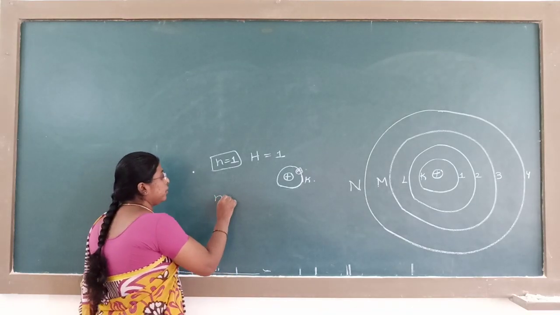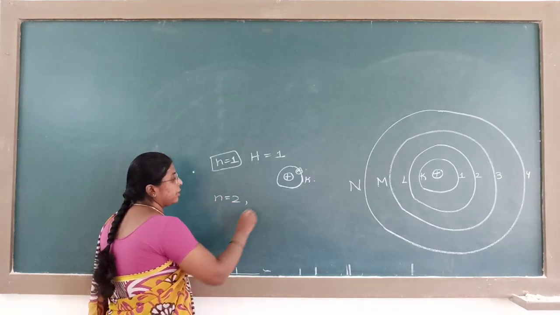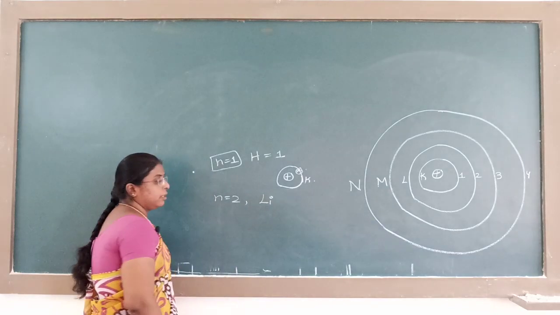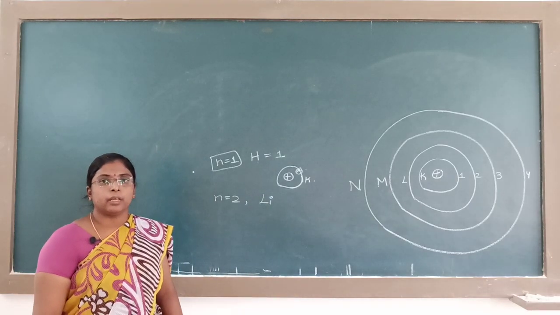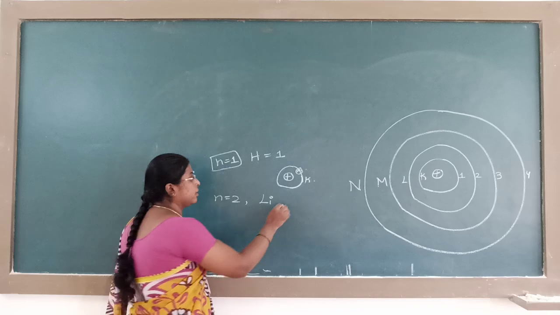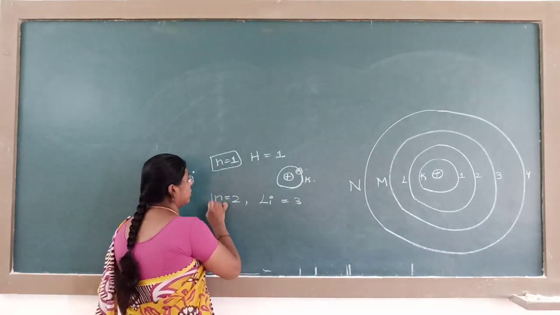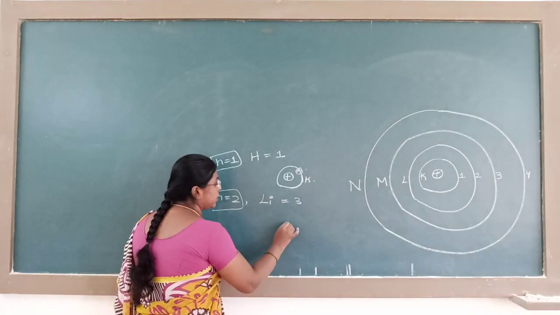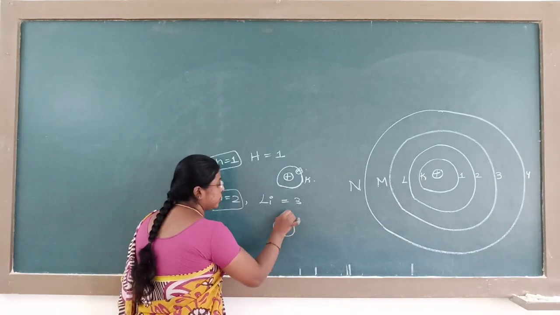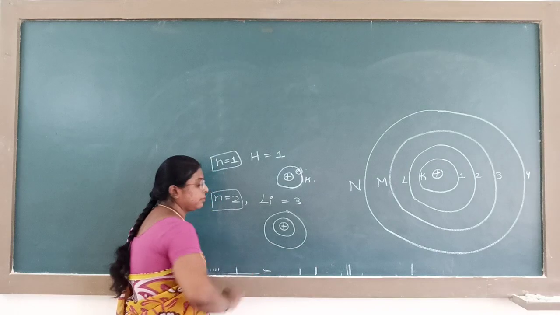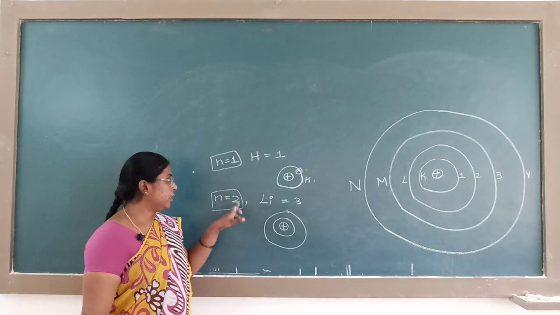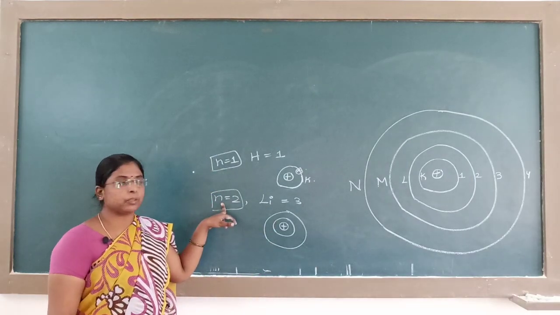n is equal to 2. For example, if I take lithium, here its atomic number is 3. 3 means here n is equal to 2. Lithium will have how many shells here? It has 2 shells. n equal to 2 indicates the number of shells.